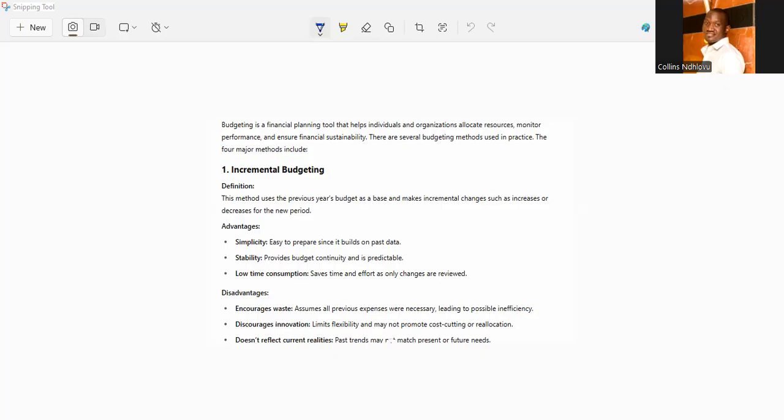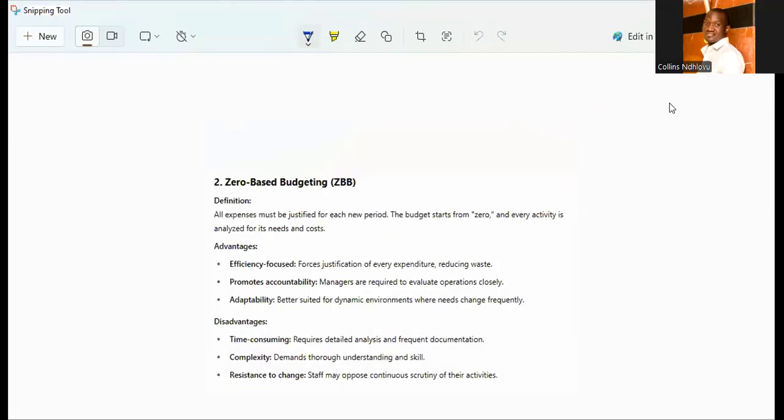So we look at another type of budgeting, which is called the zero-based budget. Who can tell me what zero-based budgeting is all about? Read about the zero-based budgeting. This is a kind of budgeting where expenses must be justified for each new period. So it starts from scratch, from zero. Every activity must be analyzed for its needs and costs.